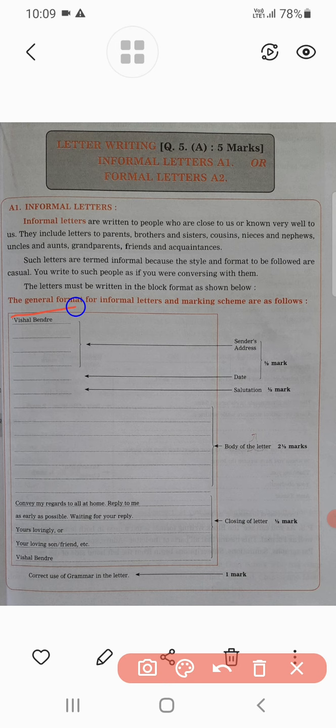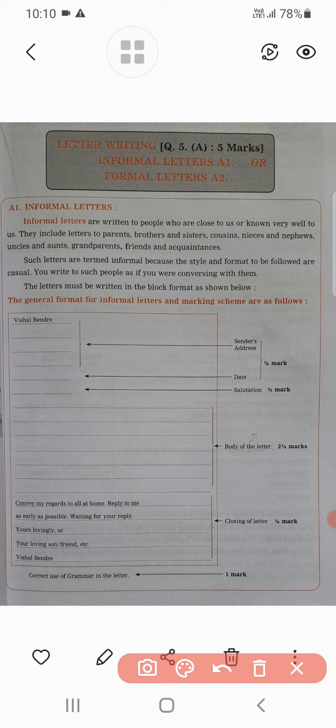Here we have to mention the sender's address, and we should not forget to mention the date. Sender's address along with the date carries half mark. Here I am showing you the division of marks. If you write the sender's address and date properly, it will give you half mark.